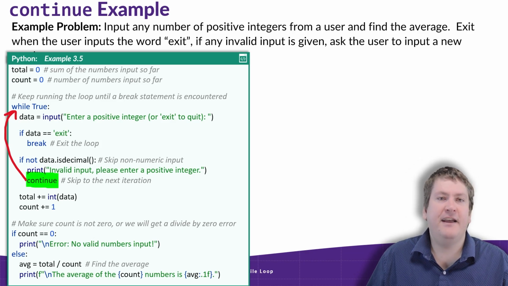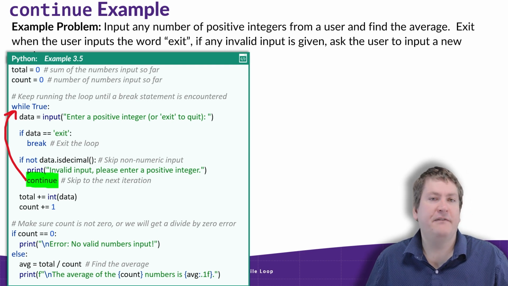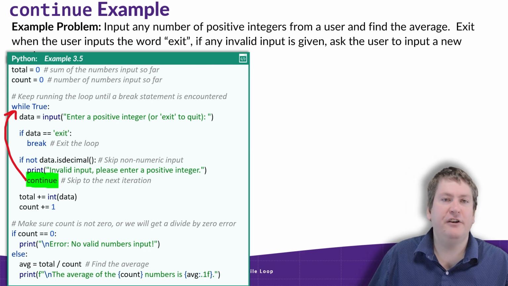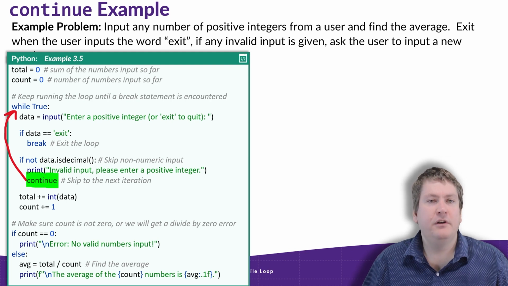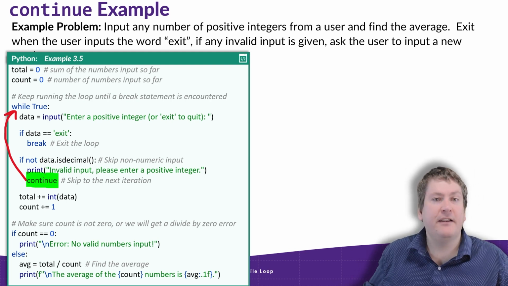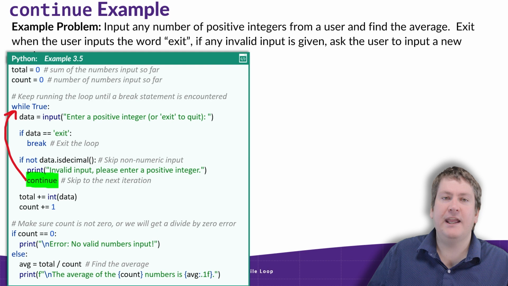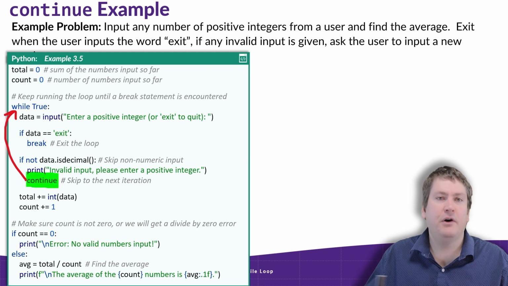We'd get to the next line, which is total plus equals int data, which is converting the value in data, which is currently a string, to an integer, adding that to the total. And then we also add one to our count. So count's always keeping track of how many valid inputs we've received, and total is keeping track of the sum of all those numbers. So by the end of this loop, total should be equal to the sum of all valid inputs, and count should equal how many valid inputs there were.